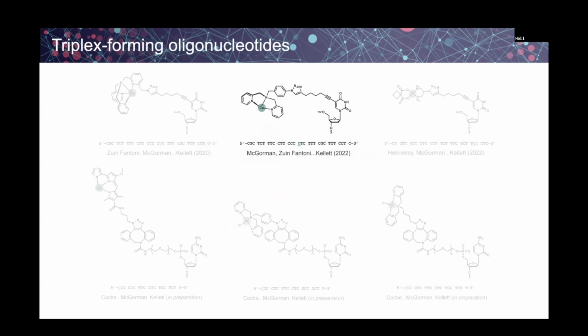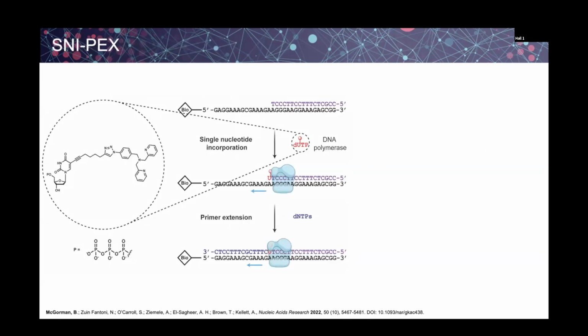We're now going to move on to the second copper caging system, which is DPA. As Andrew showed some of this already in his talk, these were synthesized using an enzymatic approach called SNI-PEX, or single nucleotide incorporation primer extension. This was the focus of a lot of my PhD research. The first step was to generate a library of click-modified nucleotide triphosphates, and these were then incorporated into my TFO sequence using a DNA polymerase.